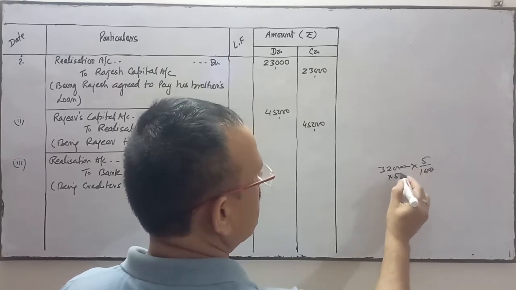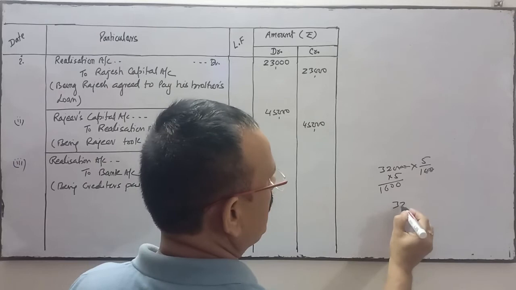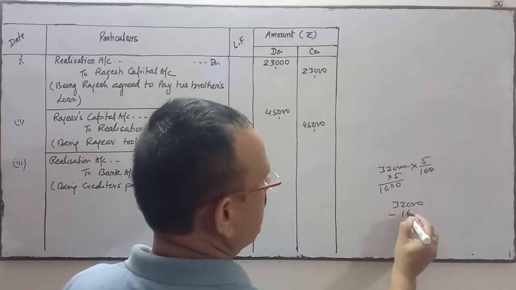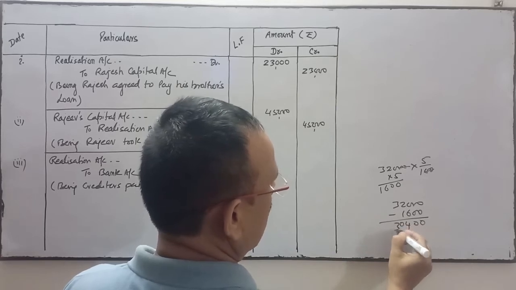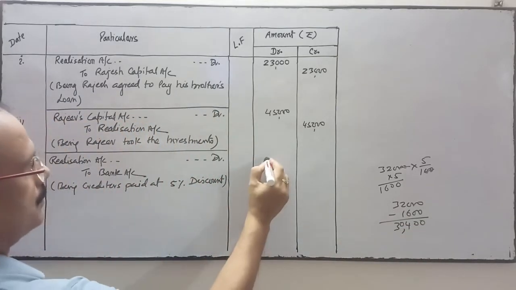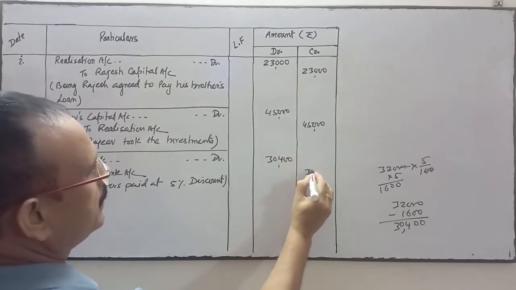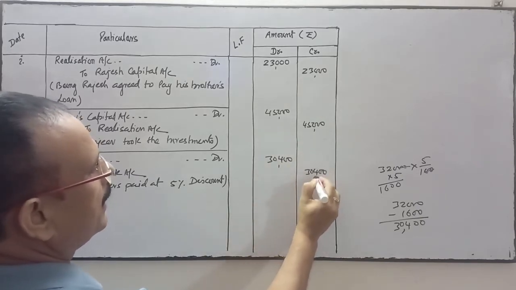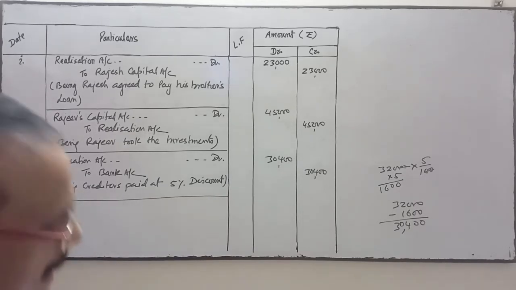So how much is 5%? 1,600. So 32,000 minus 1,600 is 30,400. So we have paid 30,400 at a 5% discount. This is the journal of the third transaction.